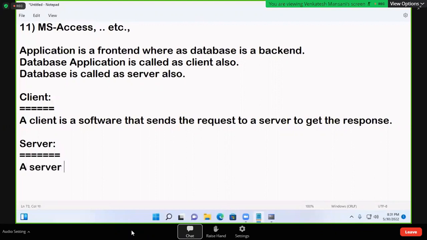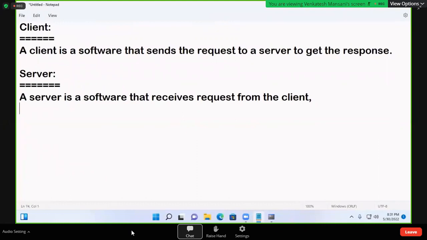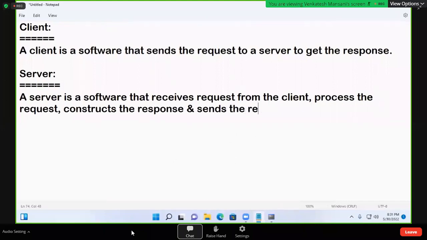Next, server. A server is a software that receives requests from the client, processes the request, constructs a response, and sends the response back to a client.